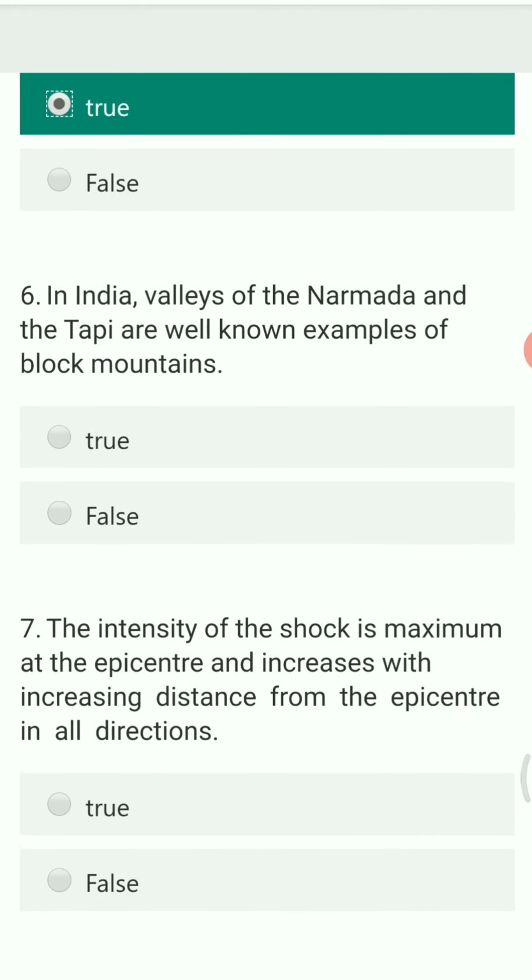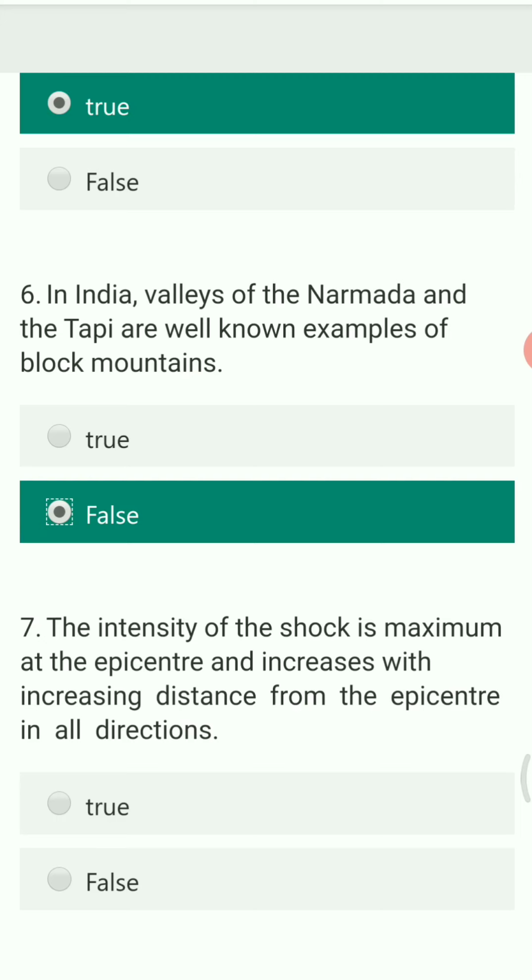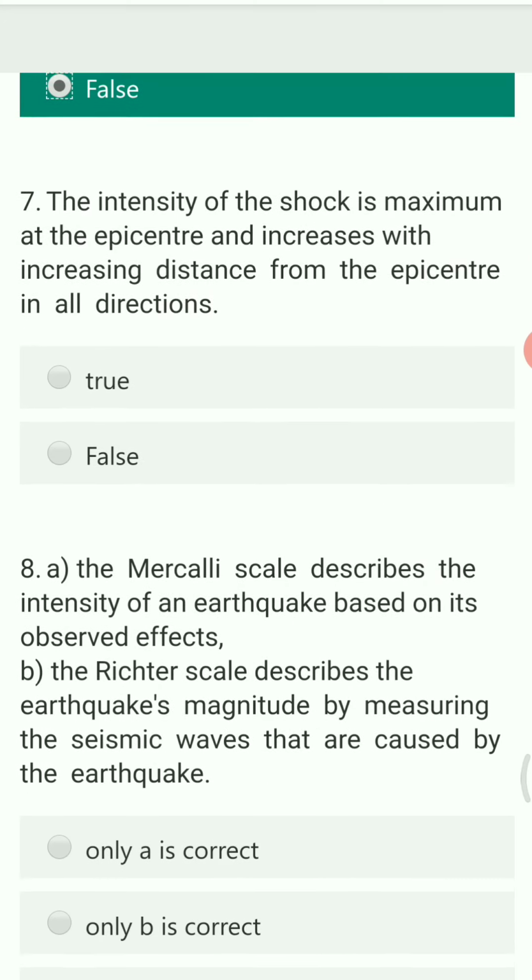Next question. In India, valleys of Narmada and Tapi are well known examples of block mountains. You have to state whether this statement is true or false. The right answer is false, because in the question itself it is given that Narmada and Tapi are valleys, hence they belong to Rift Valley, not block mountains.